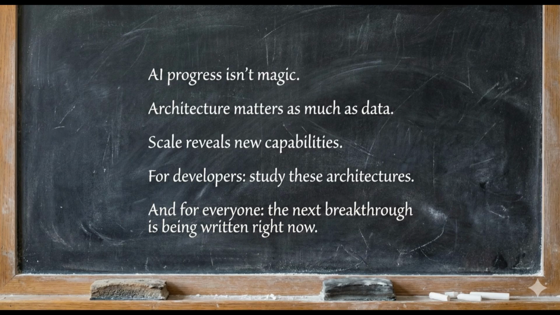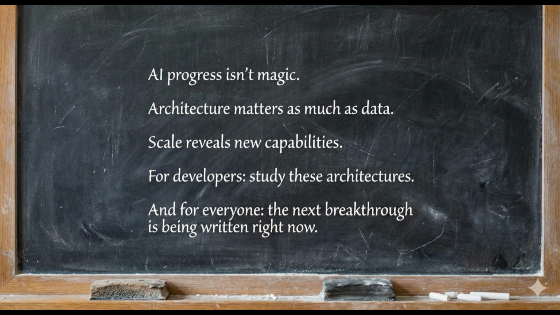All right, what can you take away from this history? First, AI progress isn't magic. It's incremental. Each of these papers built on previous work. Transformers needed attention mechanisms. GPT-3 needed transformers. AlphaGo needed CNNs. Everything connects.